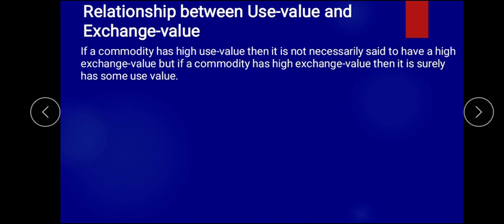As well as you find that sunlight is there, you are not paying anything for the sunlight, it does not have any exchange value. So that particular thing is there. But if a commodity has a high exchange value, suppose some commodities are actually having some price, or it is exchanged for certain things, it surely has some use.